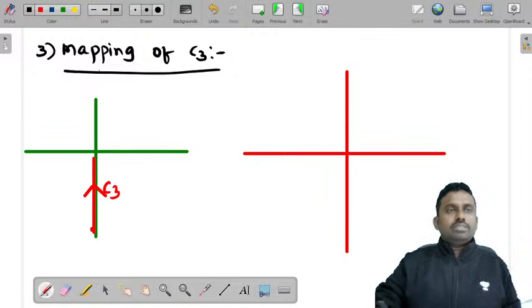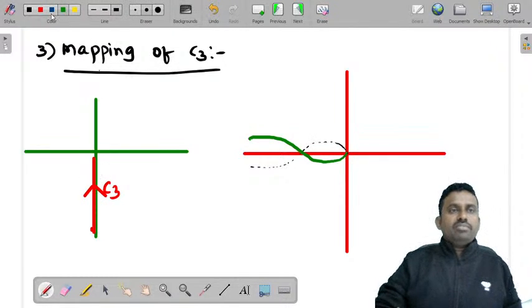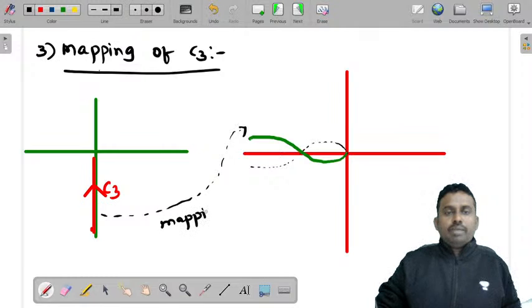C1 mapping was something like this. So if you just take the mirror image of this, it will exactly be something like this. So the mapping of this is this. Mapping of C3.